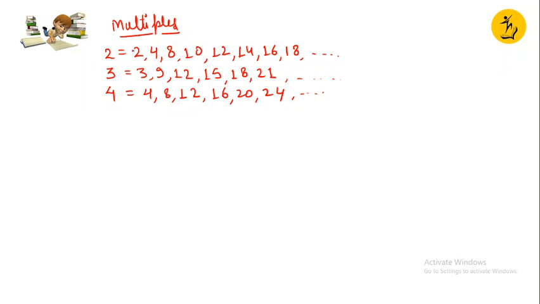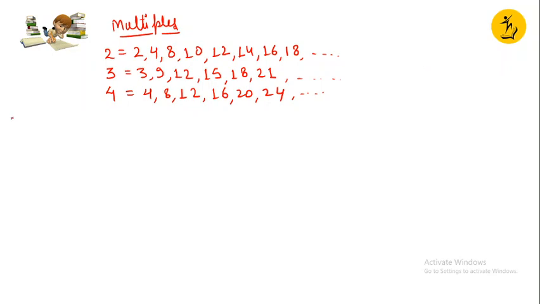So I am multiplying 2 with different numbers, and I can keep on multiplying. I can multiply 2 by 2000, or by 1996, or by 1 lakh. So these multiples won't end because I can multiply with any number.